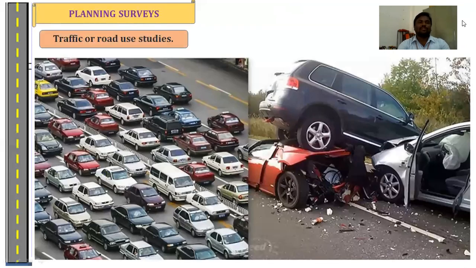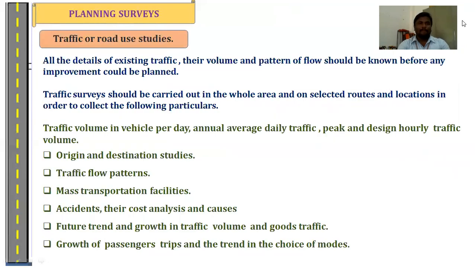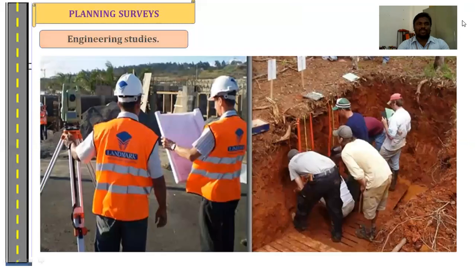Next one is the traffic or road user studies. By conducting these traffic studies, we can know how to align, how many lanes are to be constructed, what the origin and destination are, what type of flow pattern is required, what the mass transportation facilities are, what the accident-prone areas are, and what the future development of that particular area is. All these are covered in the traffic road user studies.